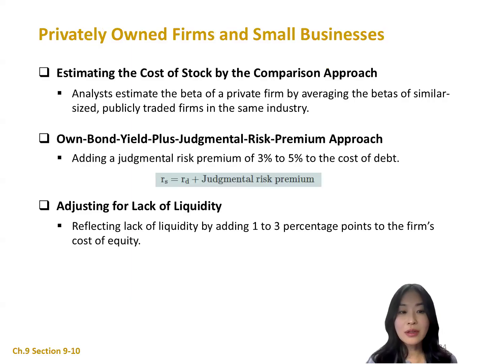Okay, secondly, the own bond yield plus judgmental risk premium approach. So another method is the own bond yield plus risk premium approach. This is a simple but effective way to estimate the cost of equity, based on the idea that equity should have a higher return than debt due to higher risk. So the formula is RS equals RD plus judgmental risk premium. RS is the cost of common equity, RD is the cost of debt, and the judgmental risk premium is typically